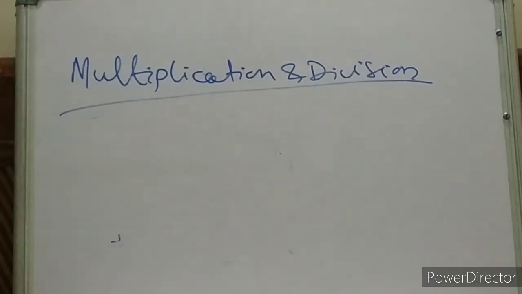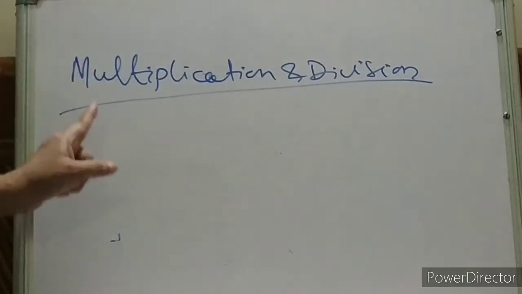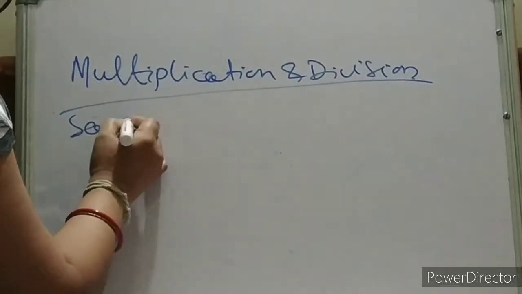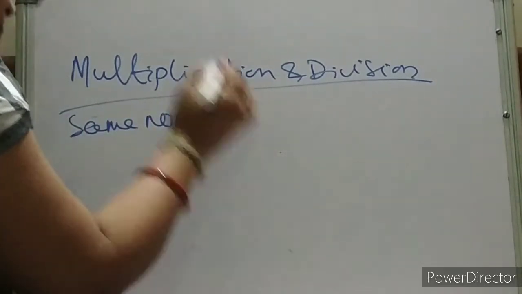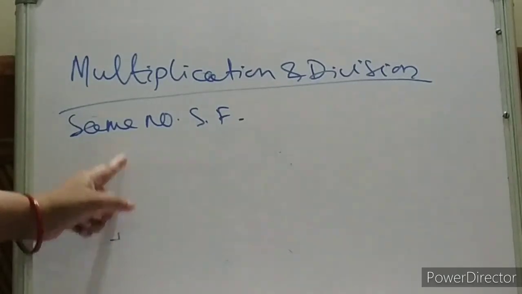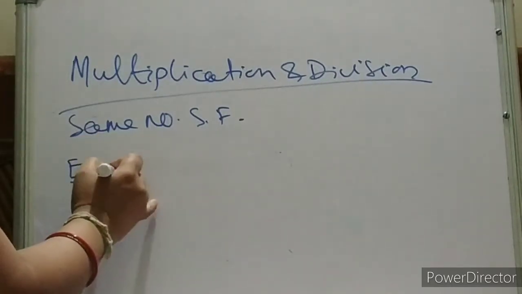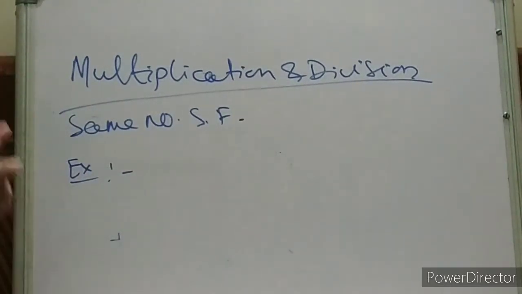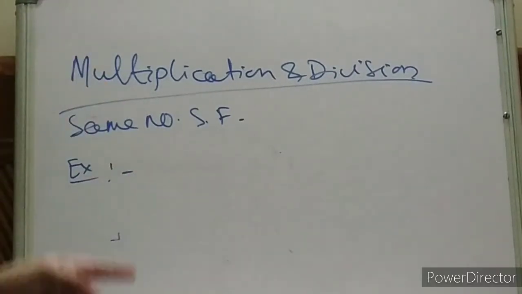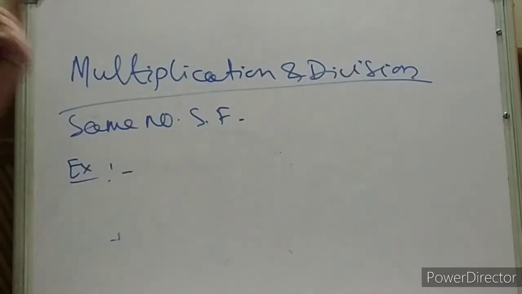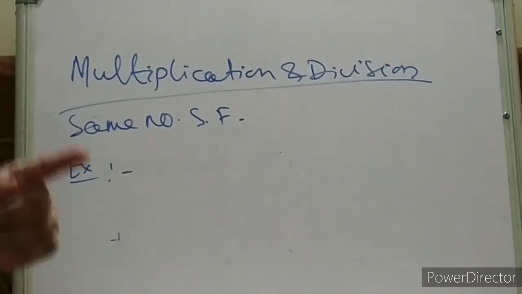What is the rule here? For multiplication and division, the result will have the same number of significant figures as the original number with the smallest significant figures, and the result should be rounded off. Have you noted it down? Should I repeat?